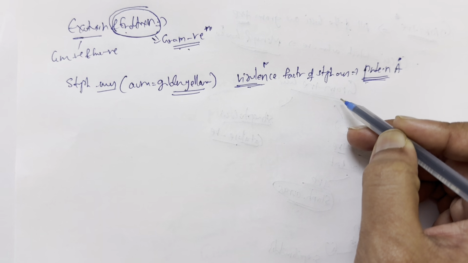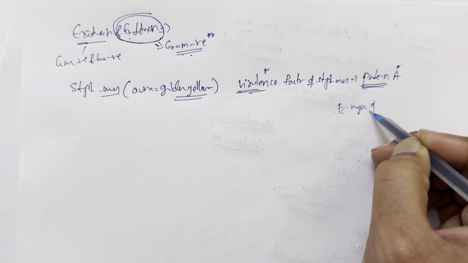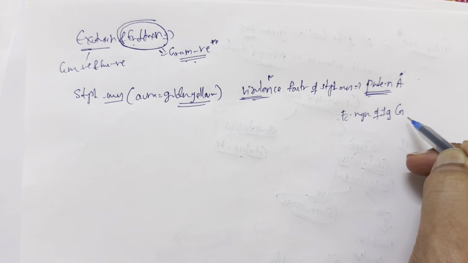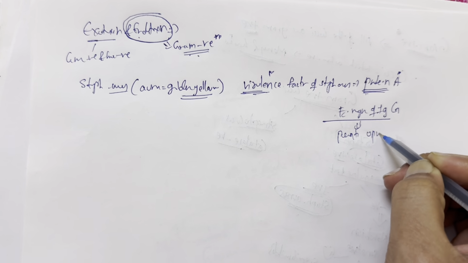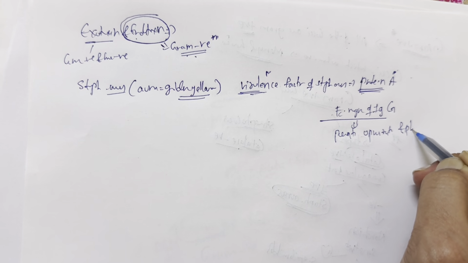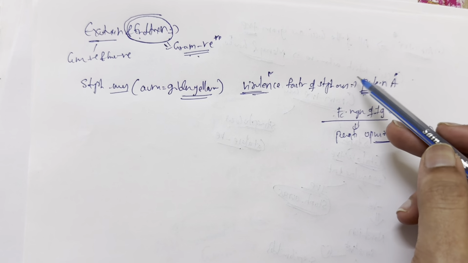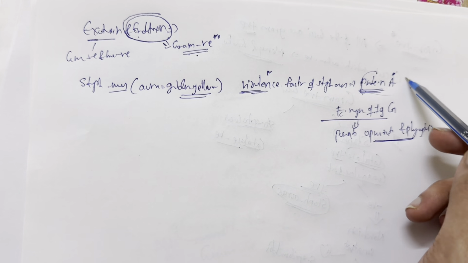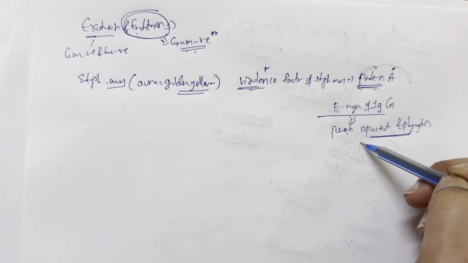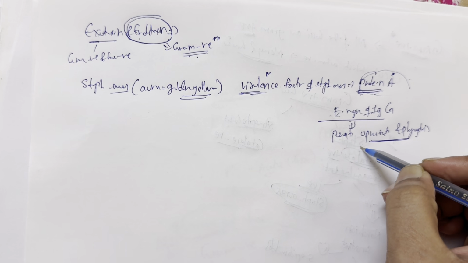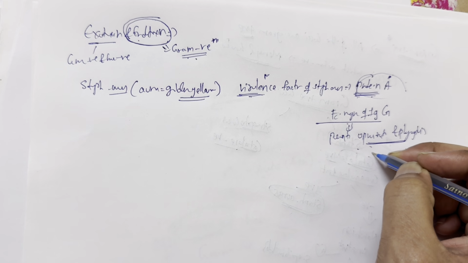Protein A binds to the Fc region of IgG, the Fc region of immunoglobulin G. By binding, it prevents opsonization, recognition of the bacteria, and further phagocytosis. So the virulence factor that Staph is expressing is protein A, which binds to the Fc region of IgG and prevents opsonization and phagocytosis of Staph aureus. That's how the virulence of Staph aureus is expressed.